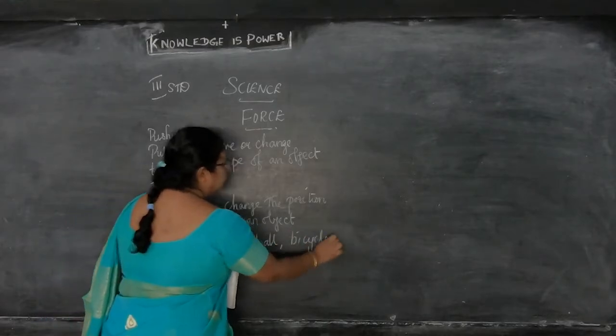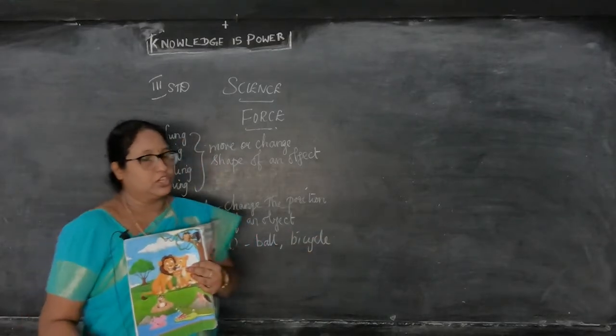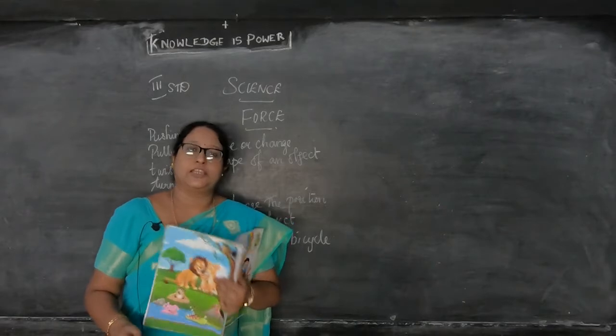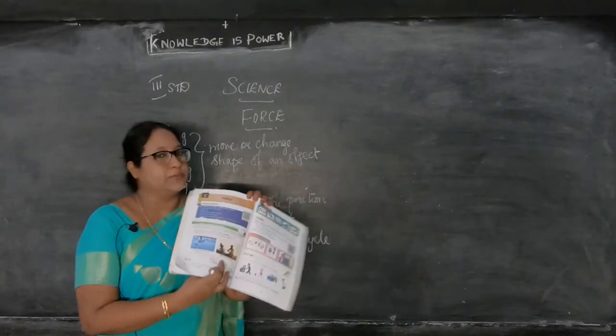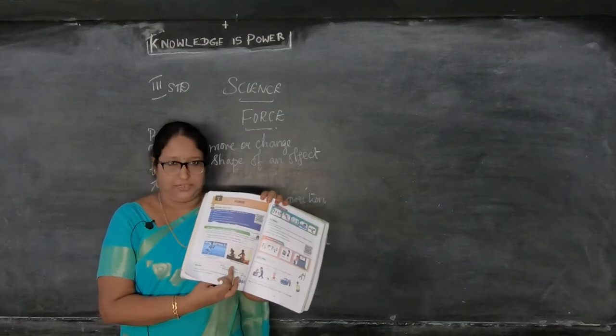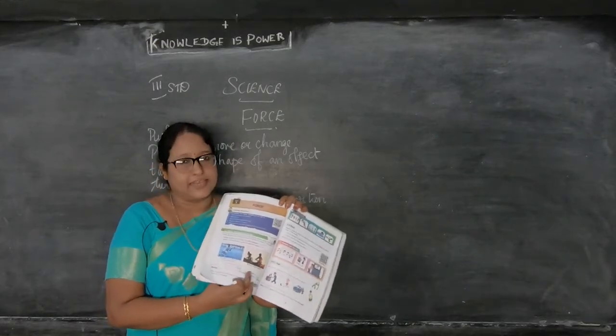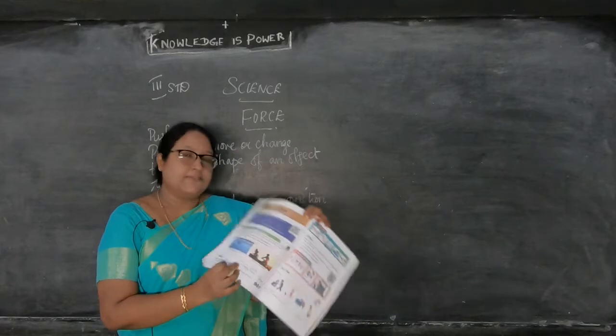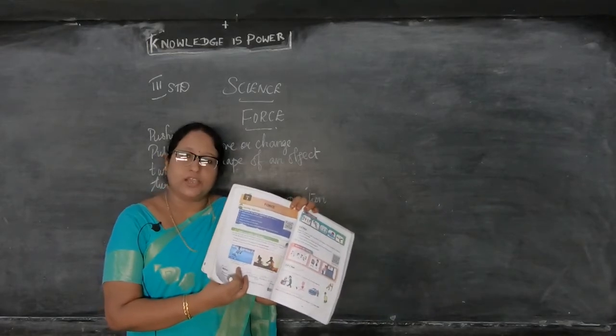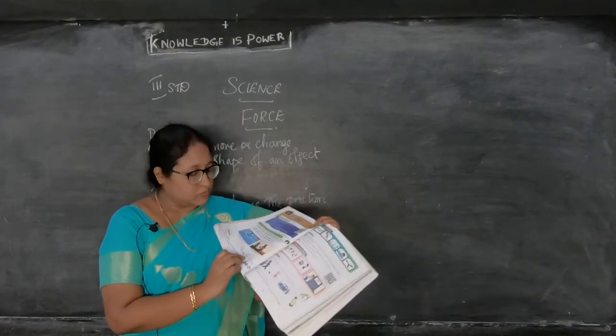So those who are having the book, you can write in your book, children. Those who are not having the notebook, just you can take down in your notebook. Then what is the action? So in these 2 pictures, first they ask what moves. Yeah, so moving is ball and the cycle. Next they are asking what is the action they are doing. That is, first what he is doing? The boy is hitting the ball. Next what they are doing?